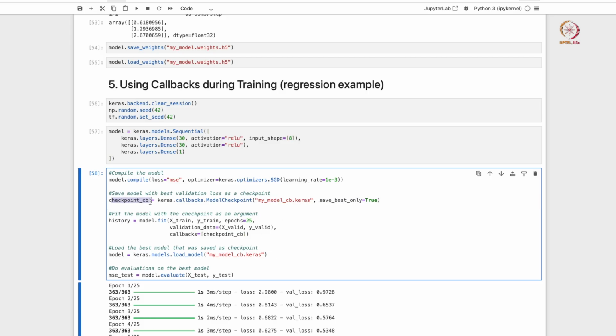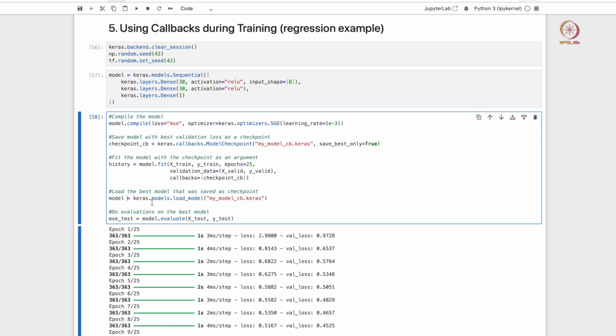So basically the checkpoint will save the best model, the model with the lowest validation loss, in this Keras file here, right. So once you pass that into your fit function, your model is automatically stored in this file in your current working directory. So you can use the load_model function to retrieve and load it. You can train it further or do evaluations, right.